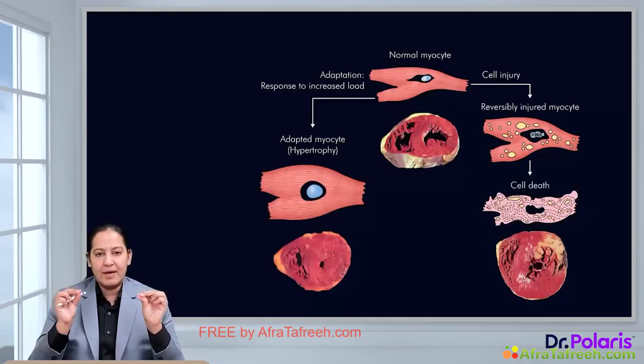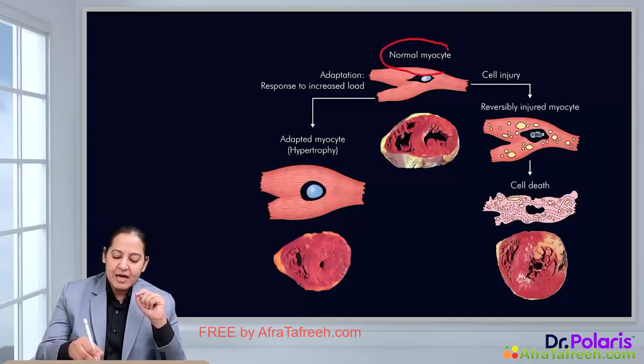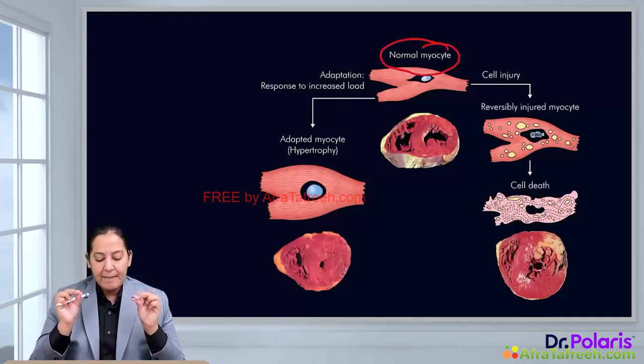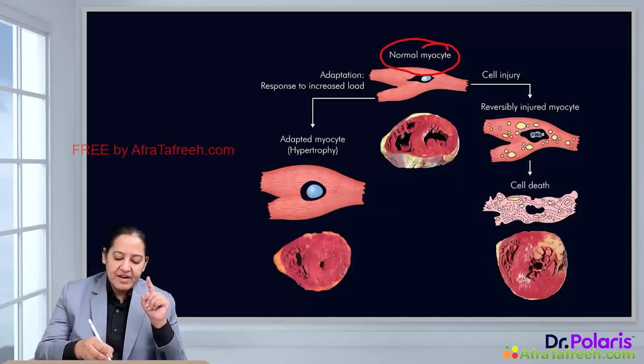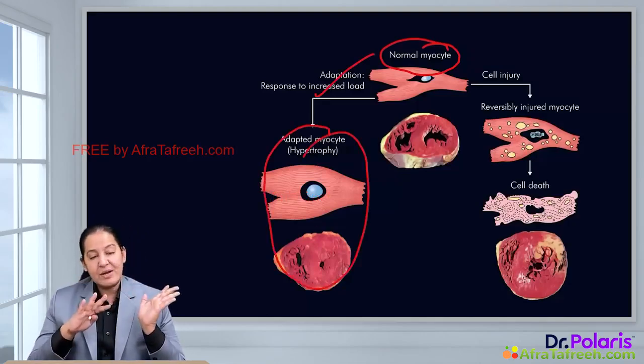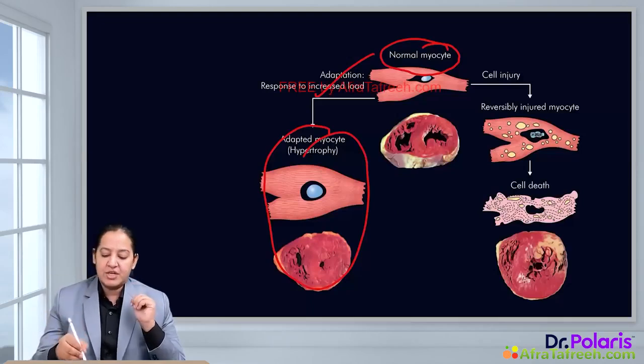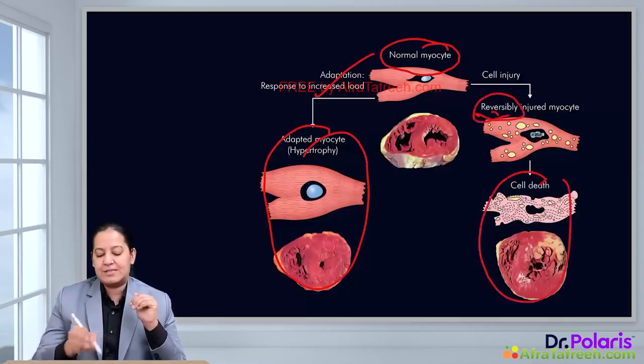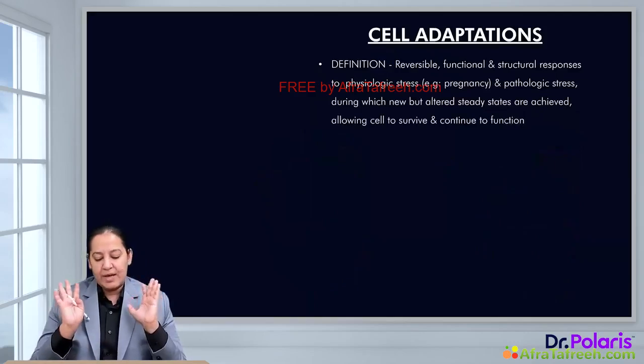In this diagram, you can understand the cell here is the cardiac myocyte. If stress comes and it is only for a short duration, the first thing is cell adaptation in the form of hypertrophy, you can see. But if stress continues for a long duration, reversible injury takes place, followed by irreversible cell injury or cell death. So you can understand this via this example also.